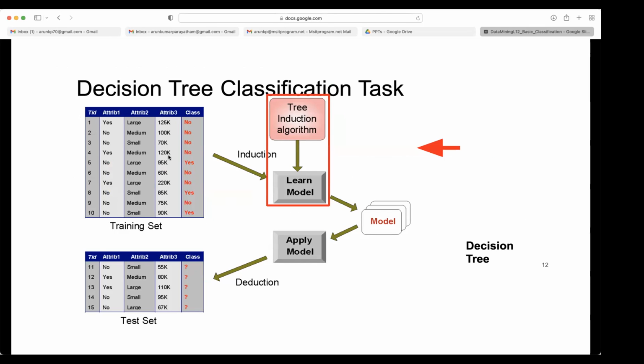The same thing. First, we will use one tree induction algorithm to build the tree. Then we will create a model. From that model, we will analyze how good a model we are getting.